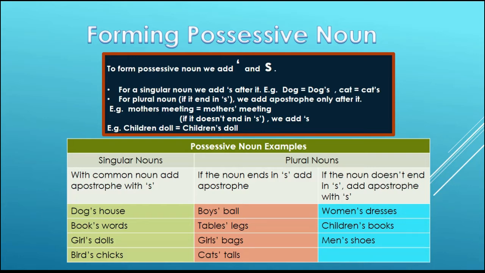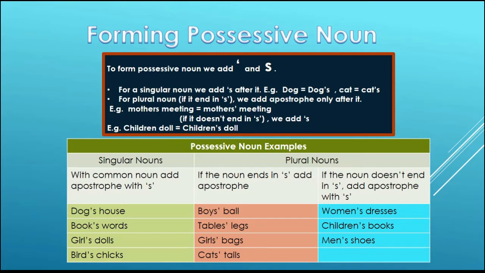In the central column, if the noun ends in s, we only add an apostrophe after it. Like in the middle column, the examples are boys, tables, girls, cats. All of these nouns are plural, and to make them possessive, only an apostrophe is put after it.